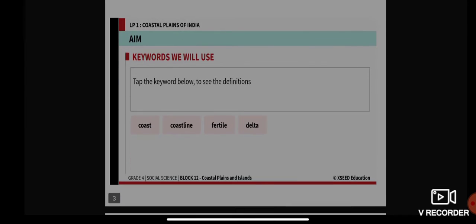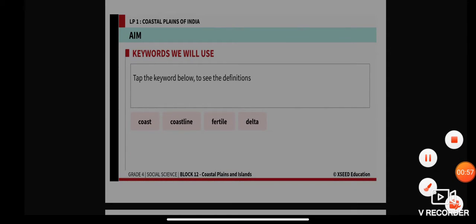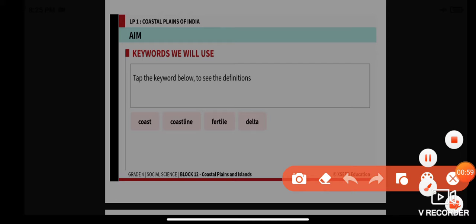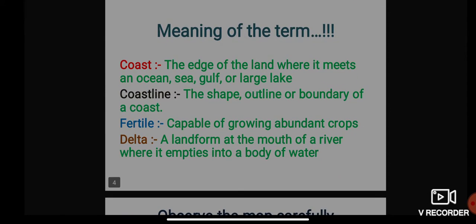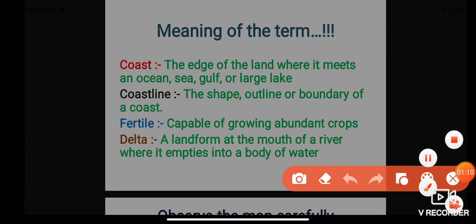First of all, let's learn the meaning of the keywords: coast, coastline, fertile, delta. What is coast? Coast means the edge of the land where it meets an ocean, sea, gulf, or large lake.